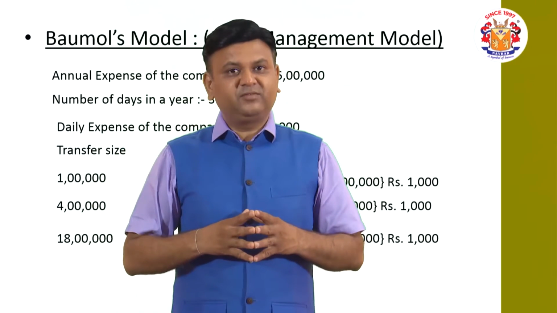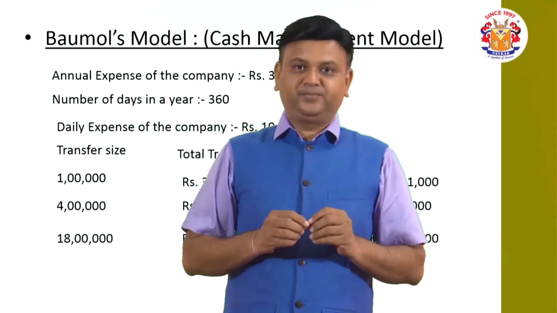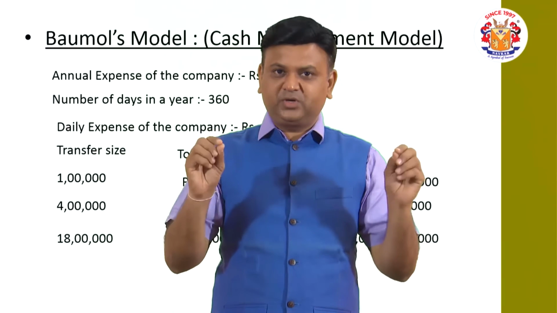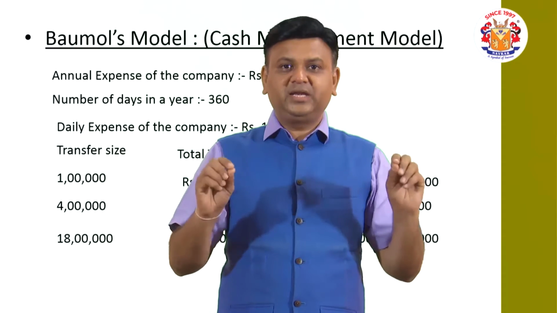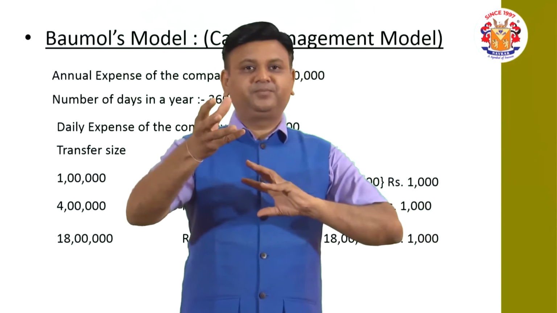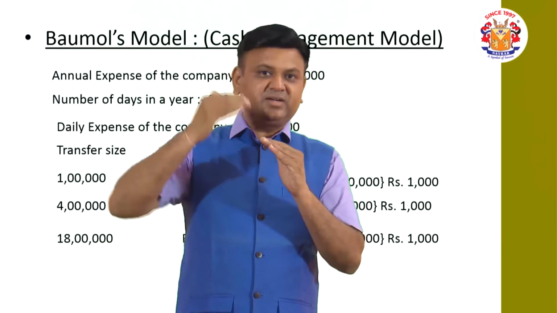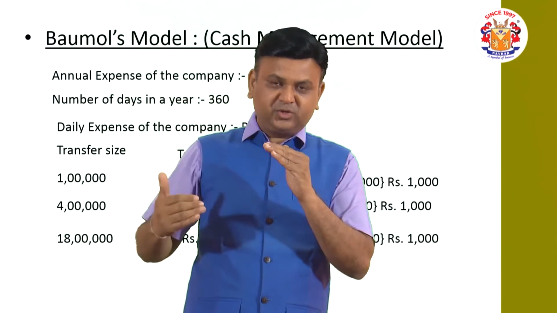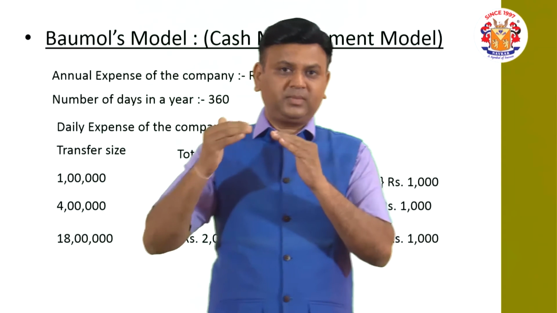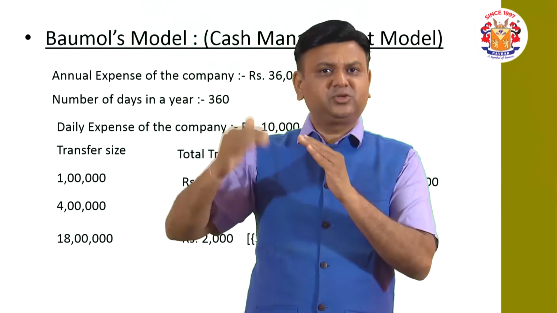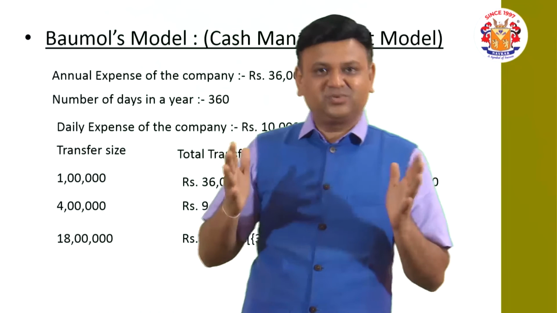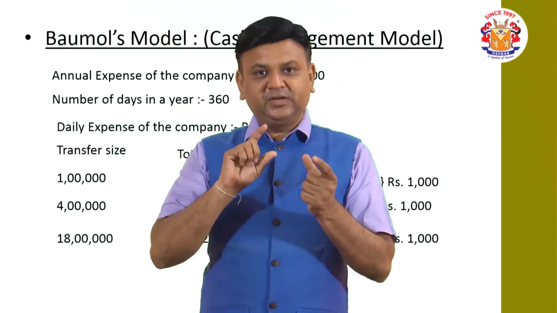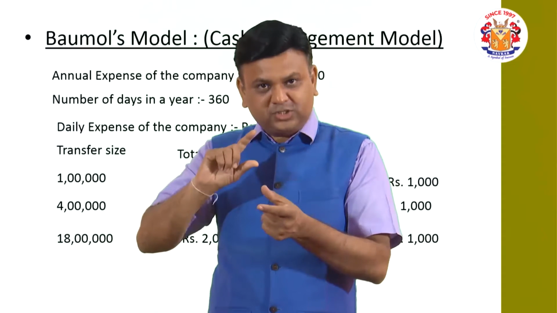However, with that said, what will happen? Carrying cost will be less. What I want to tell you is that the total transfer cost and total carrying cost have an inverse relationship. With the increase in the transfer size, the number of transfers reduces and the total transfer cost also reduces. With the increase in the transfer size, the total carrying cost will increase. That is what we understand. So over here we understand that for different transfer sizes, the total cost is going to be different.